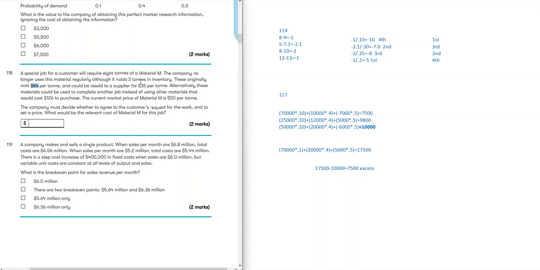We bought it for 44. We have 3 tons. We can sell it to a supplier for 35 if we want. So this could be a relevant cost. Alternatively, the material could be used to complete another job instead of using other materials that would cost 126 to purchase. So what we could do is use this material instead of selling it to the supplier. We could use it instead of something else, and it would save us $126. If we look at 35 multiplied by 3, it will save us $105. But when we look at 126, 126 is a better use.